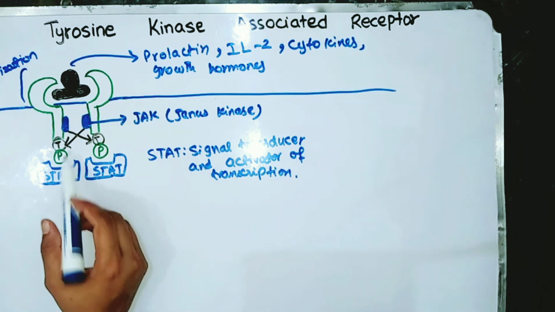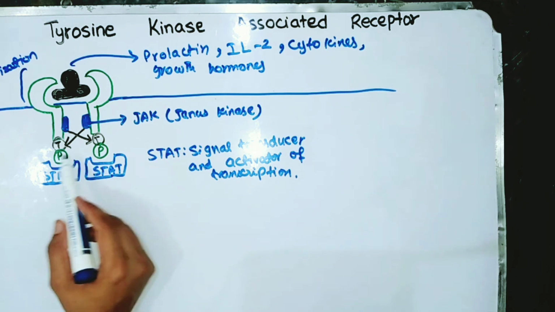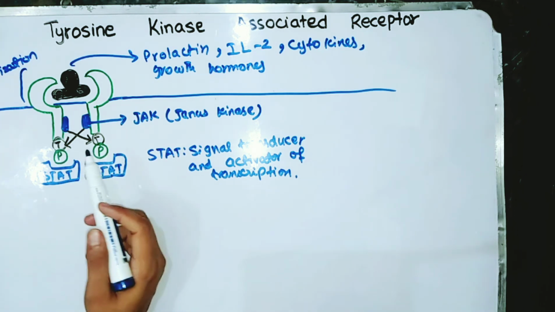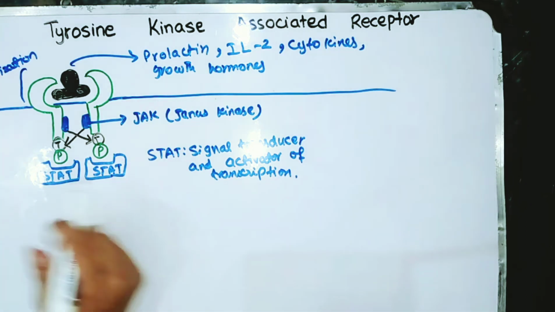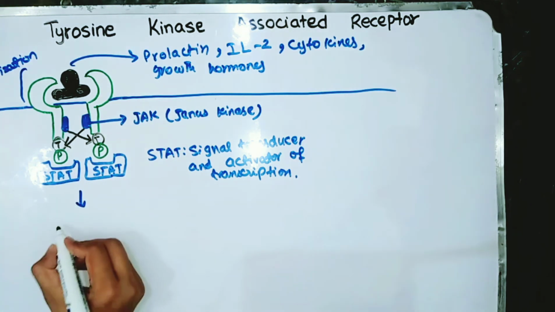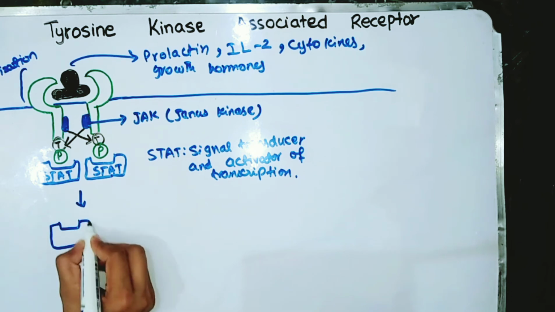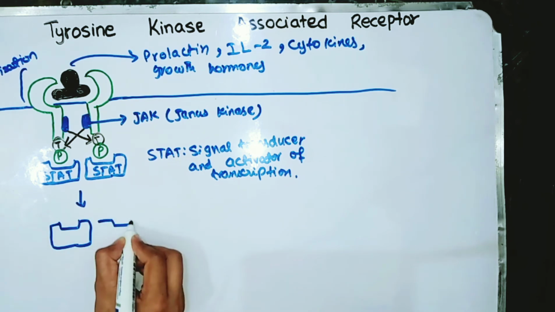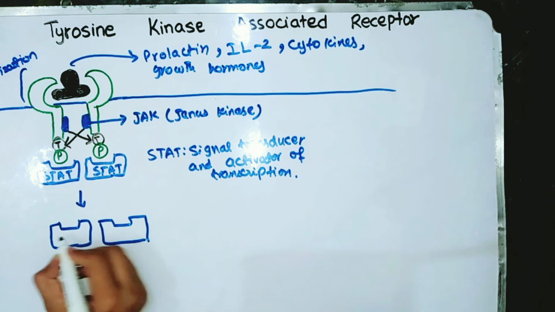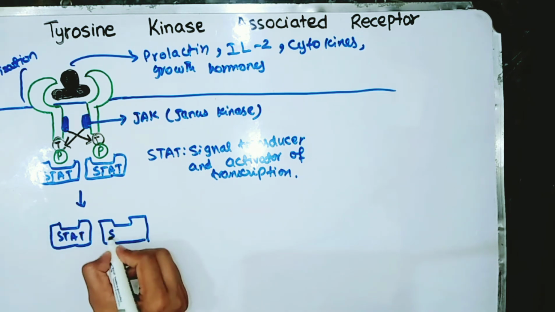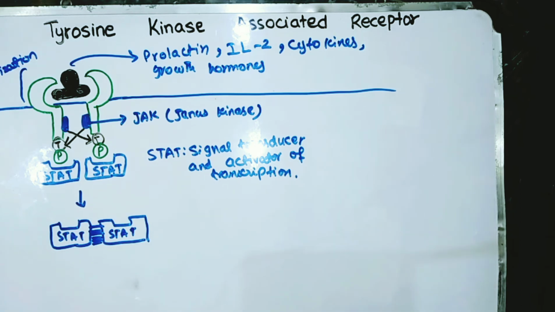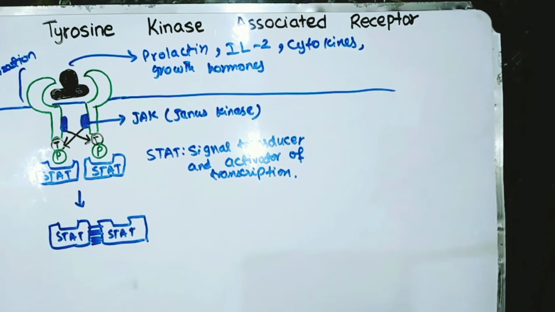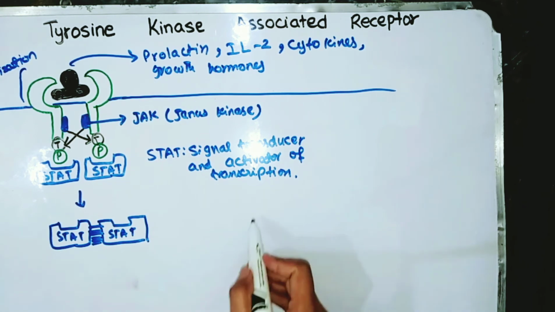So this STAT interacts with this cross phosphorylated whole complex, and then it separates from this complex, and they interact with each other. Now they interact with each other. So once they interact with each other, they basically carry the signal to the nucleus.